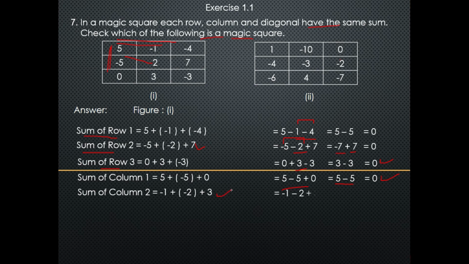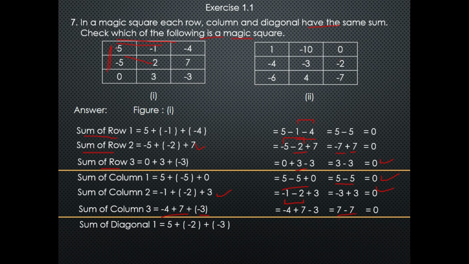First I will remove brackets: minus 1 minus 2 plus 3. Now I will add: minus 3 plus 3, which is 0. Now the sum of column 3, (minus 4) plus 7 plus (minus 3): minus 7 plus 7, we get 0.